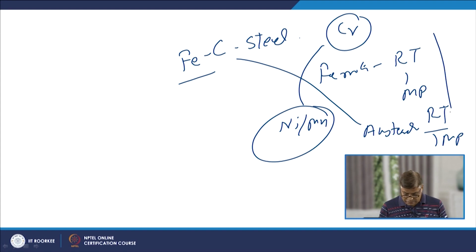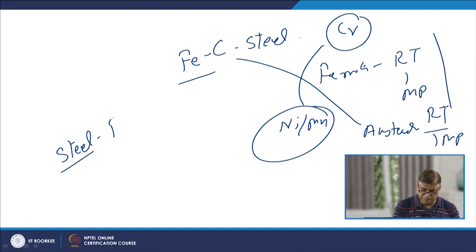So, this is the basic part. The expansion and contraction of the gamma loop is influenced by the alloying elements present in the steel.